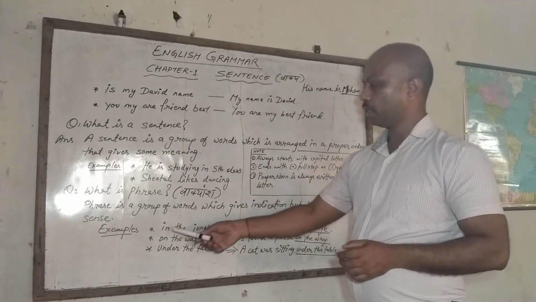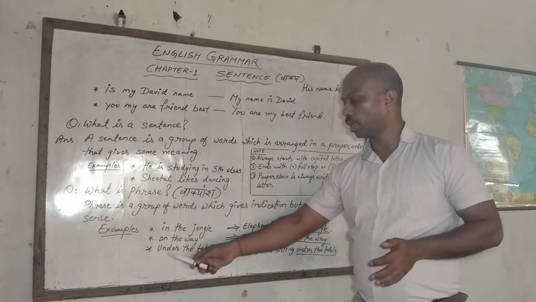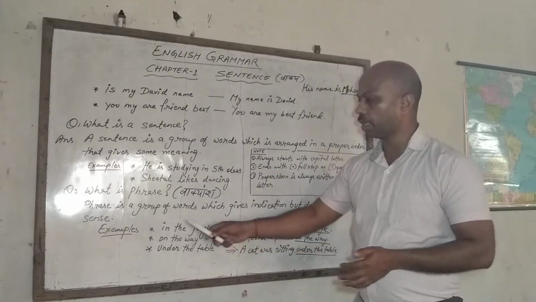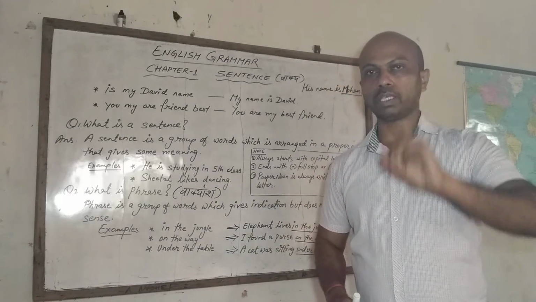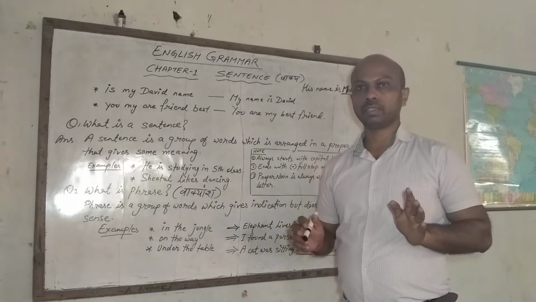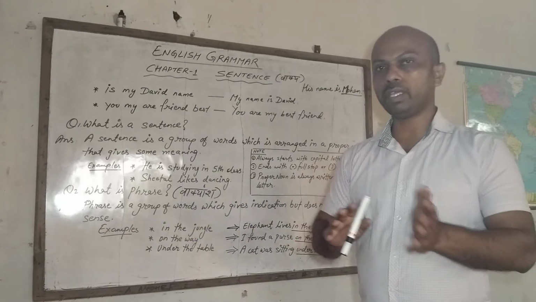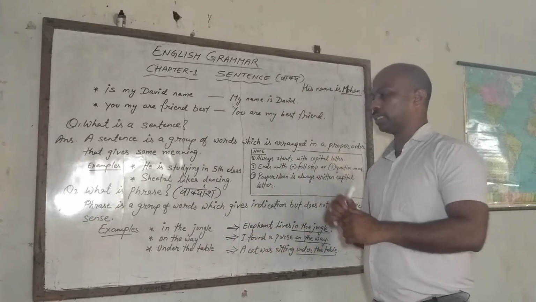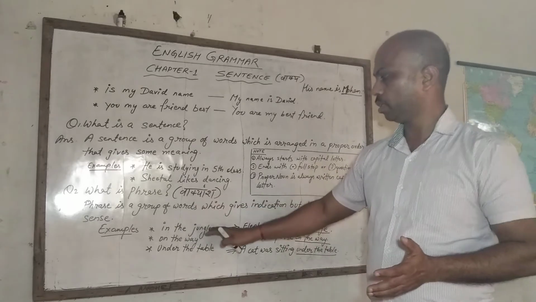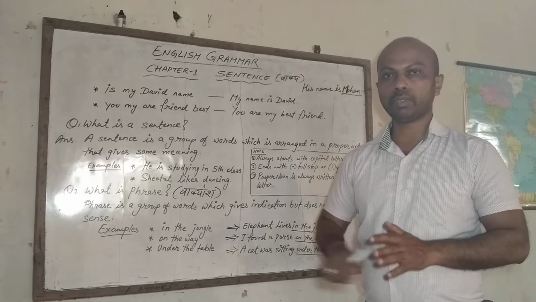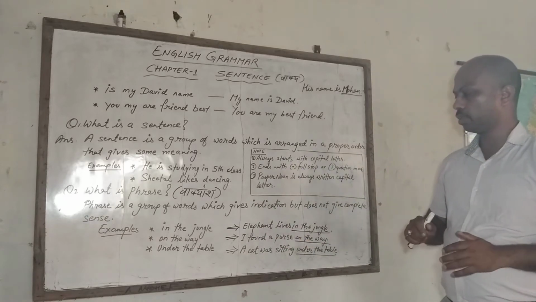Example, in the jungle, on the way, under the table. With the help of these examples, you can understand only something, not completely. So, these are called phrases. But when we use these phrases in a sentence, then definitely you will understand about this thing. Means what is written here? Elephant lives in the jungle.